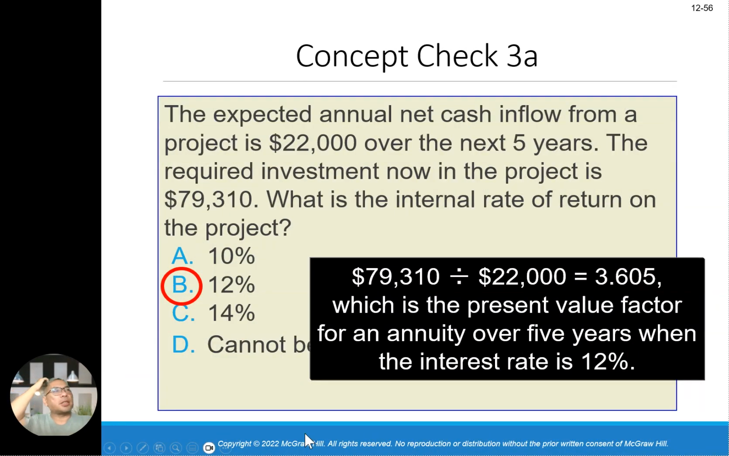How do you get this B? 79,310 divided by 22,000, you get 3.605. When you look at the present value factor over the 5 years, the interest rate will be 12%. That's how you get this number, okay? You've got to look at the present value interest factor table and you get this number.